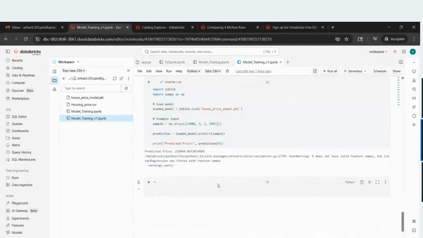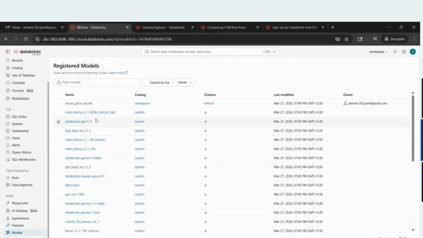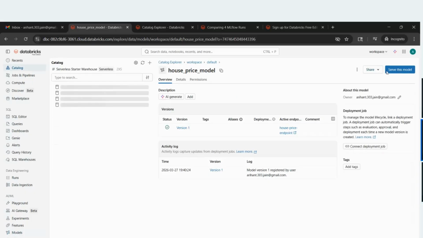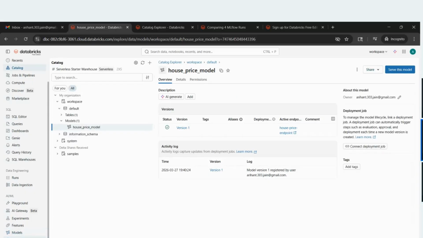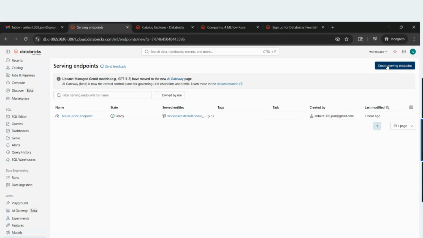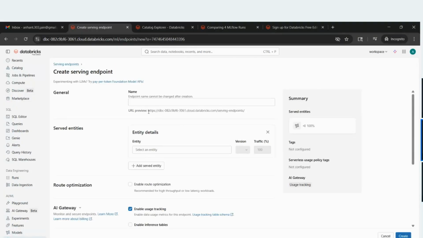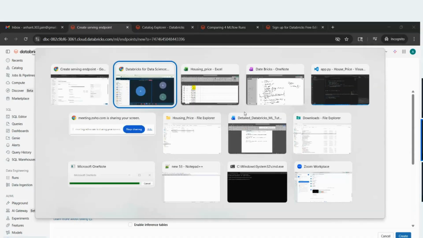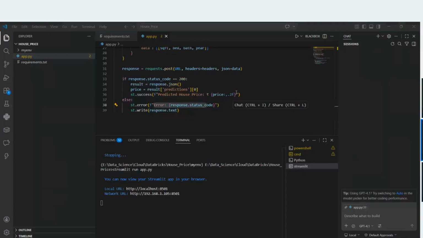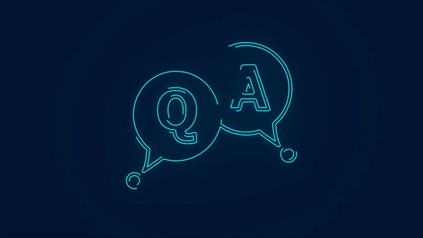Once that is created, we are creating a serving. Firstly, we go to the model and register that model. Once the model is registered, we go to serving and create the endpoint. Why are we creating the endpoint? Because this will be the REST API URL. Once this is created, I can use it to create my UI part. So this is what we have done, guys.